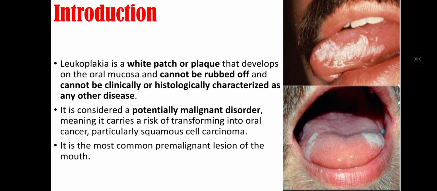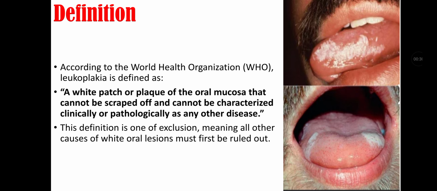So let's start our topic with introduction. Leukoplakia is a white patch or plaque that develops on the oral mucosa and cannot be rubbed off and cannot be clinically or histologically characterized as any other disease. It is considered a potentially malignant disorder, meaning it carries a risk of transforming into oral cancer, particularly squamous cell carcinoma. It is the most common pre-malignant lesion of the mouth.